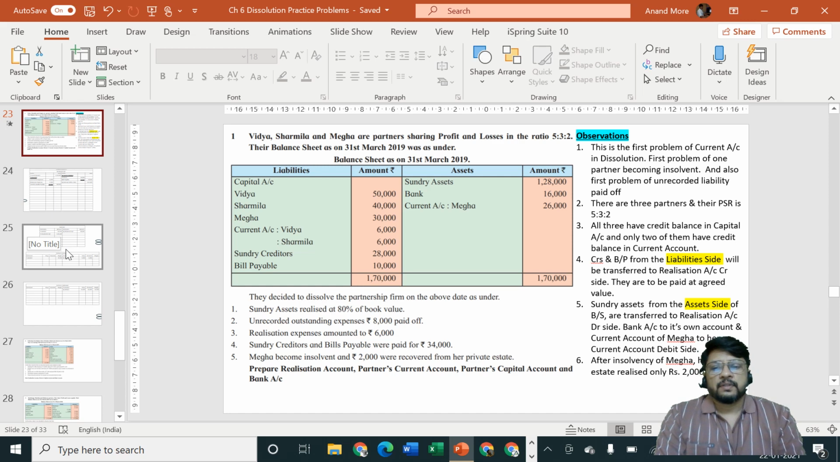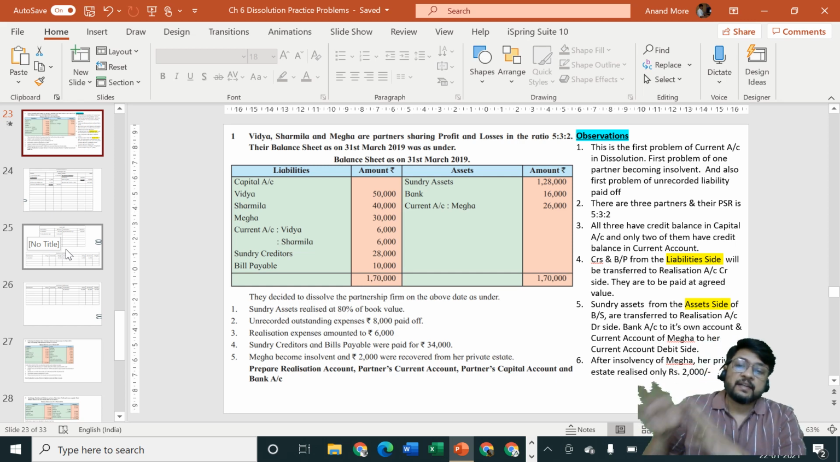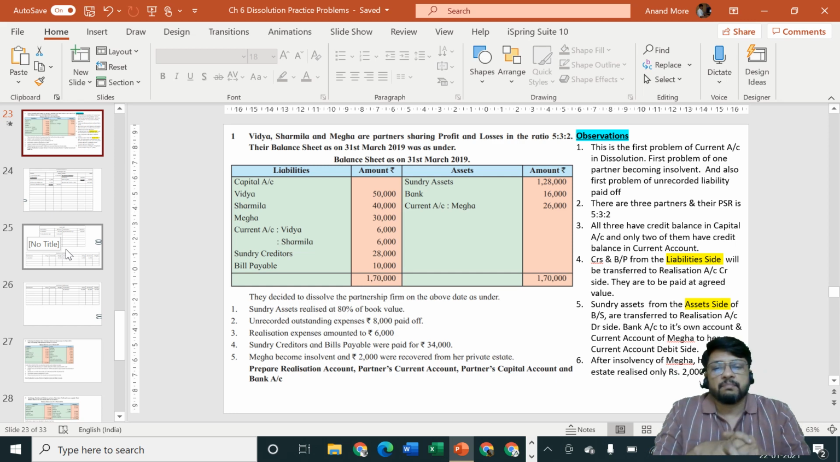One can argue that, sir, a partner will bring in cash only after thinking about how the realization account is closed. So let us close the realization account, find out profit or loss, transfer it to the partners' current accounts, because in this problem there is a current account. Let us close the current account, transfer it to the capital account, then we'll try to find out how much money his capital account is having. Is it a credit balance or a debit balance? If it is a credit balance, we will pay him money. If it's a debit balance, he will bring in money. At that time we will think about how much Megha is bringing in.